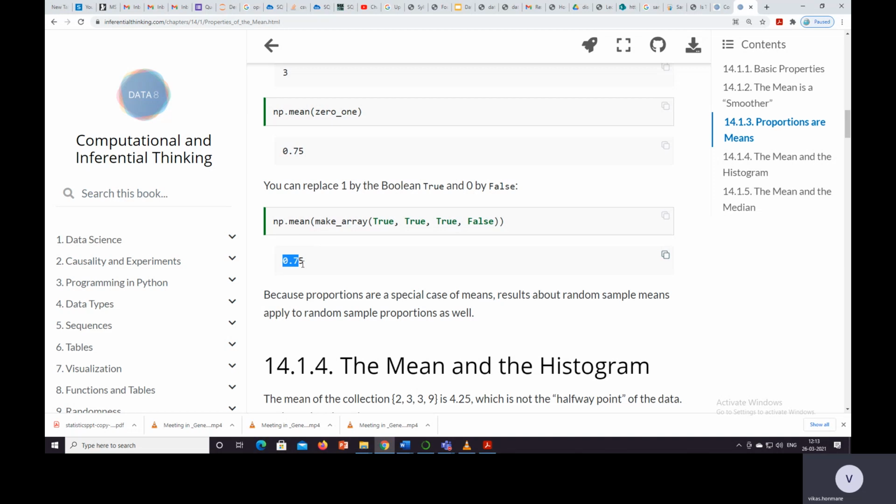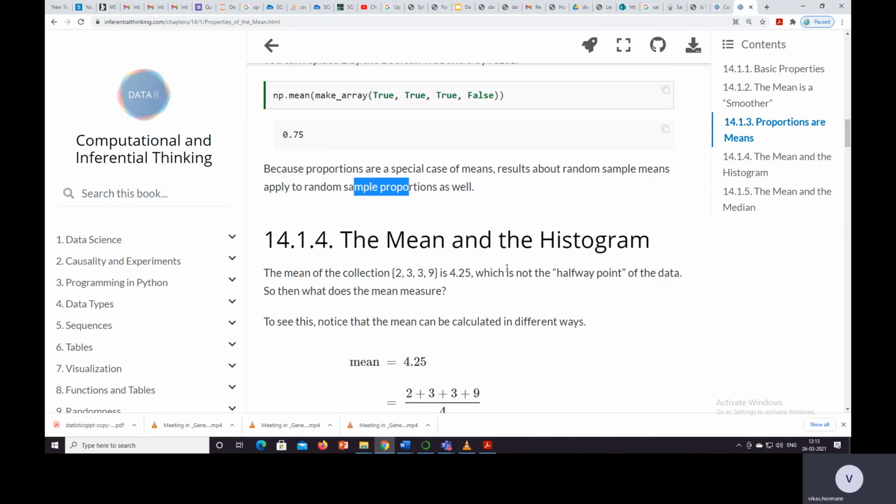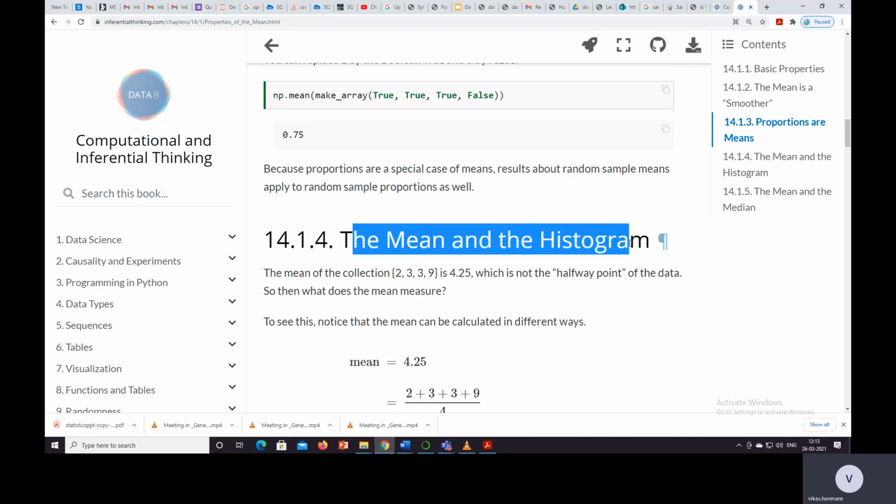That means 75% of the things are ones and 25% are zeros. So results about random sample means apply to random sample proportions as well. Whenever we consider mean and proportion, they can be used interchangeably. Now the mean and the histogram. Let's see the relation between the mean and the histogram.